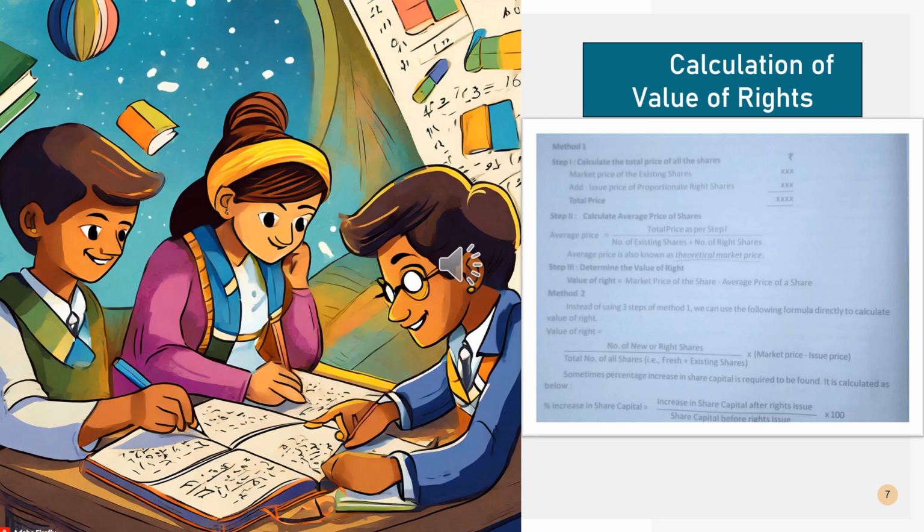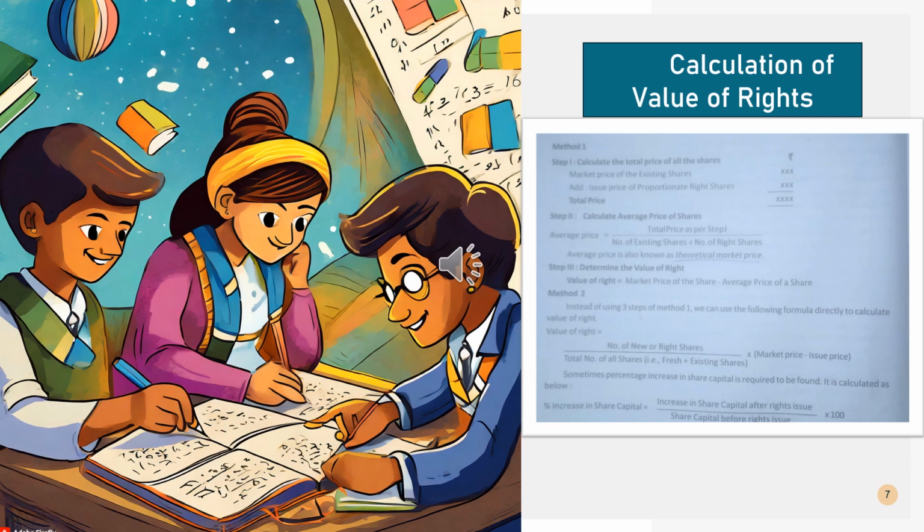In the next step, we want to calculate average price or theoretical market price. Average price is also called theoretical market price. And finally, in the last step, the value of rights. Here the equation is market price of the share minus average price of the share. So in this way we can find out value of right.